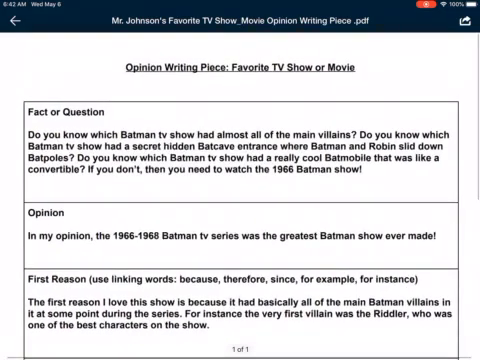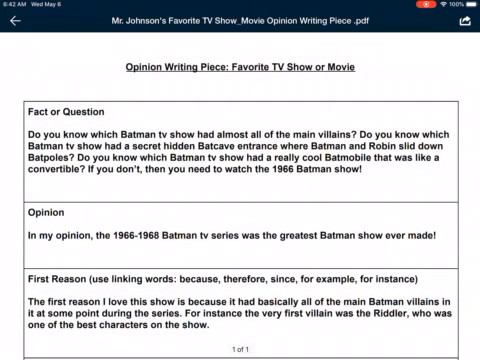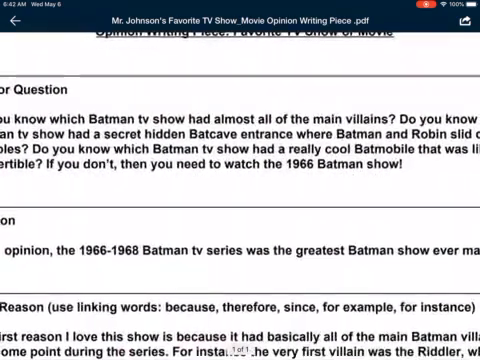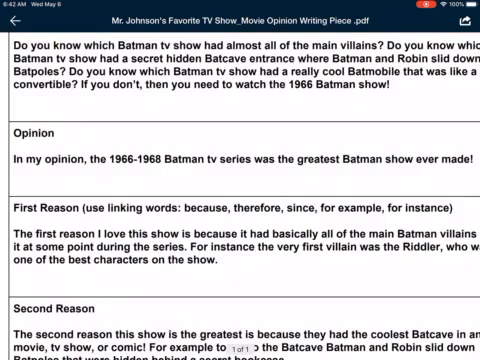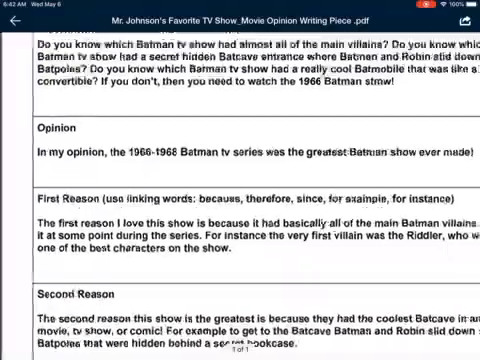And so, like, you'll see, and I'll kind of tie that in. So this is just where you're tying everything in. And you also want to make sure you say what your piece is all about. So my favorite TV show is the 1966 Batman show. Opinion. In my opinion, the 1966 to 1968 Batman TV series was the greatest Batman show ever made. So again, I use that sentence starter, in my opinion.